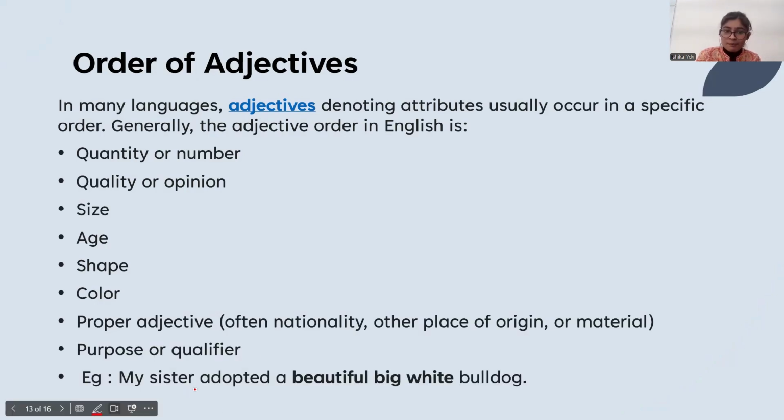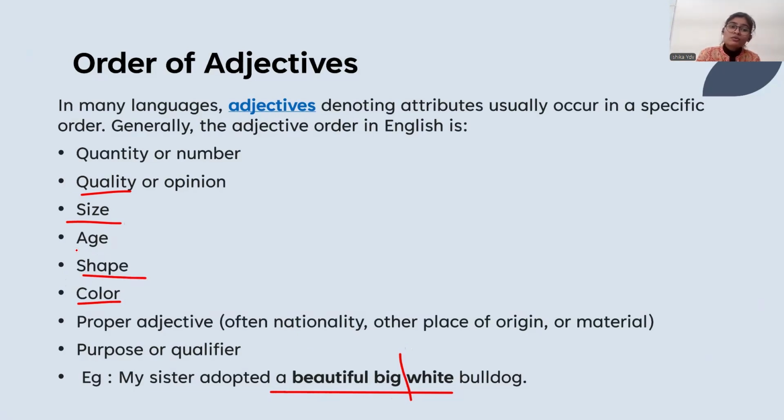A very simple example that I have taken here is my sister adopted a beautiful big white bulldog. Here, beautiful is the quality, big is the size, and white is the color. For example, if I would have said fat, then fat would have come exactly here. Why would fat have come here? Because fat is the shape. And if I would have used the word old, then it would have come before fat. Okay. Then it would have been my sister adopted a beautiful, big, old, fat, white bulldog.